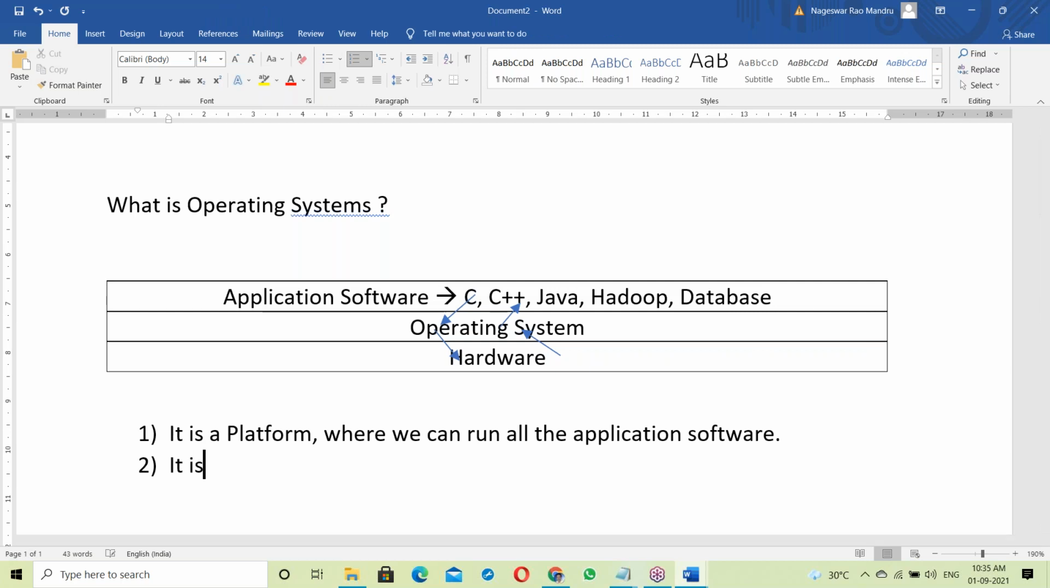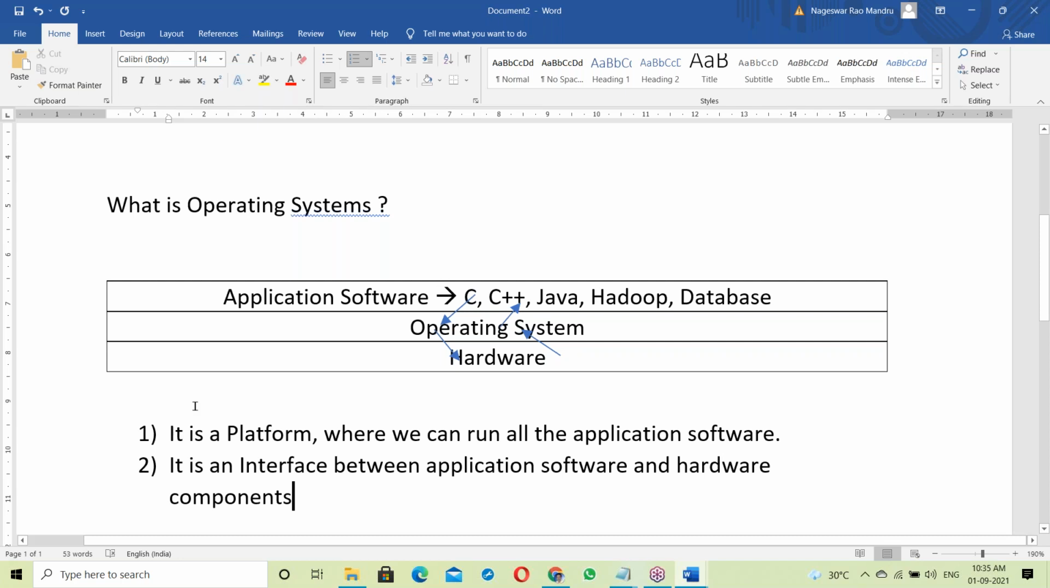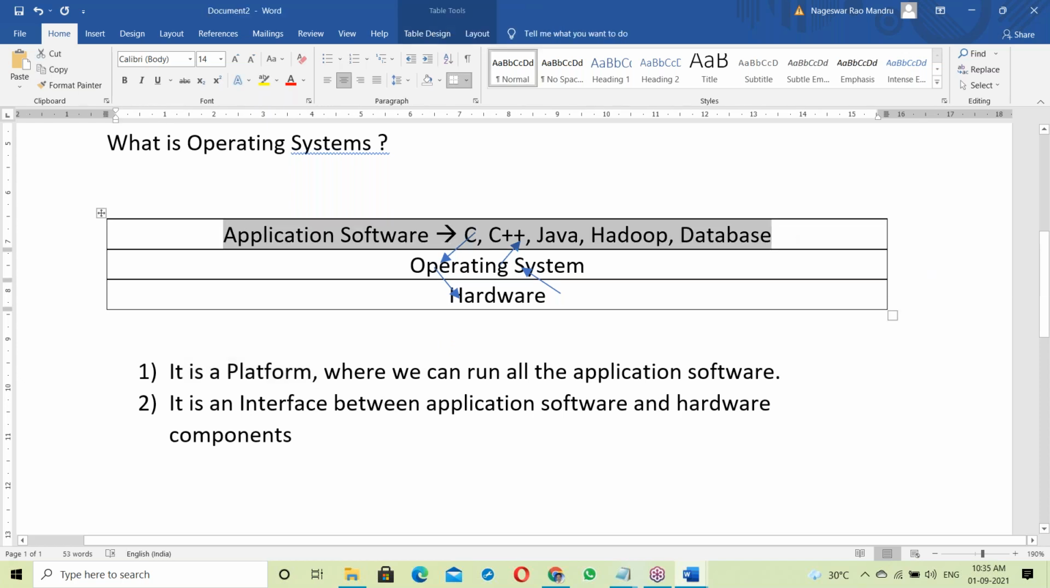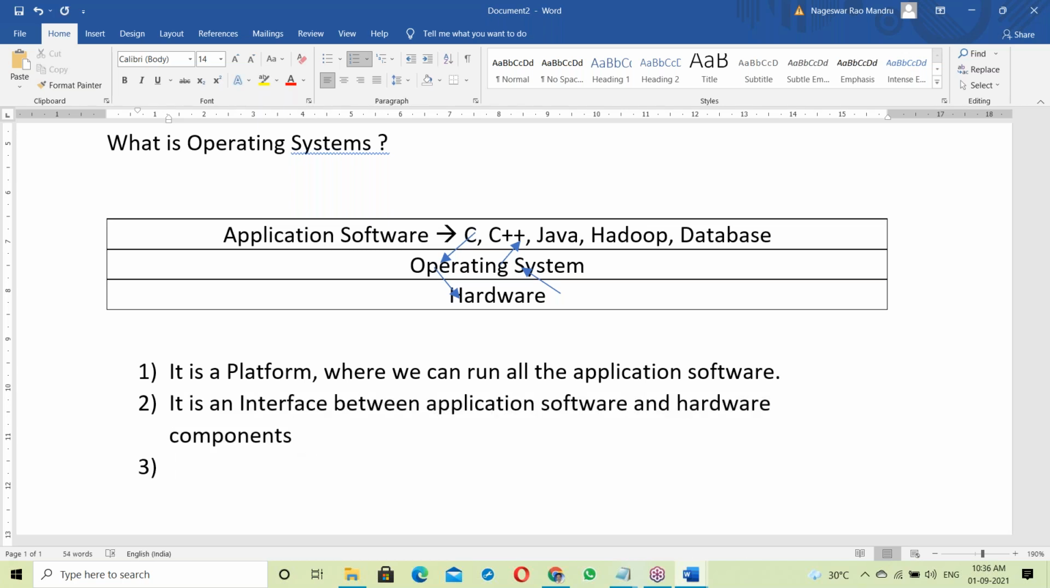So next point: it's an interface between application software and hardware components. So what is OS? First point, it's a platform, on top of which everything runs. Next, it's acting as an interface between application software and hardware components.